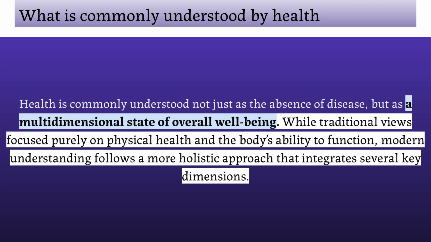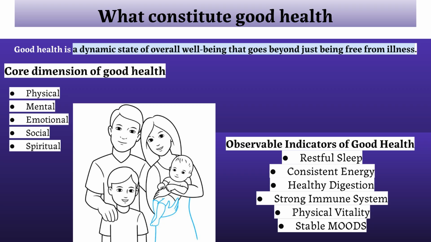Health is commonly understood as a multi-dimensional state of overall well-being, not just the absence of disease. Modern understanding takes a holistic approach to health. Good health is a dynamic state of overall well-being, encompassing physical, mental, emotional, social, and spiritual dimensions. Observable indicators include restful sleep, consistent energy, and a strong immune system.